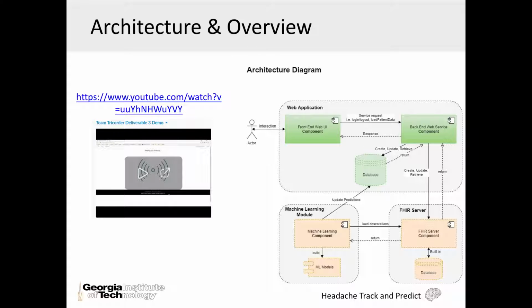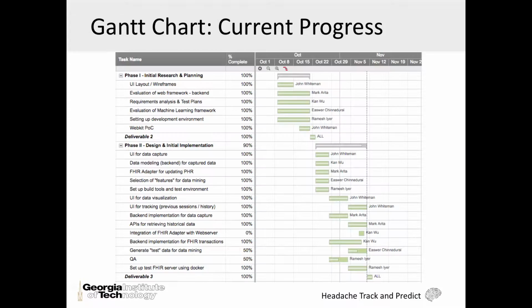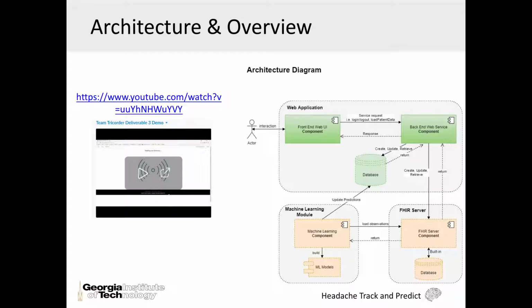Our HTTP application comprises a UI portion for the end user to add episodes of headache using either a voice interface or a keyboard. We have a backend server that accepts episode information and saves it in the Fire server.